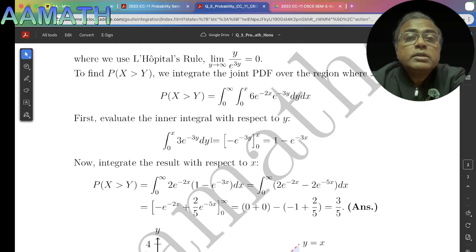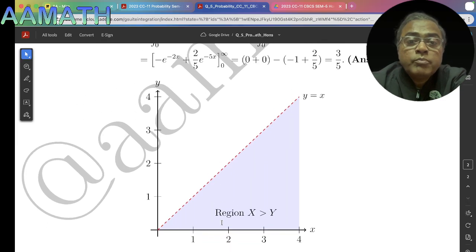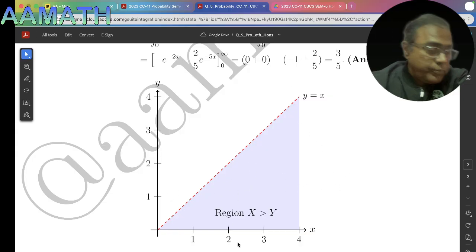Now first we evaluate the integral with respect to y: separating, 3 e to the power minus 3y dy, y equal to 0 to x, from the x-axis to the line y equal to x, and then the variation of this line.